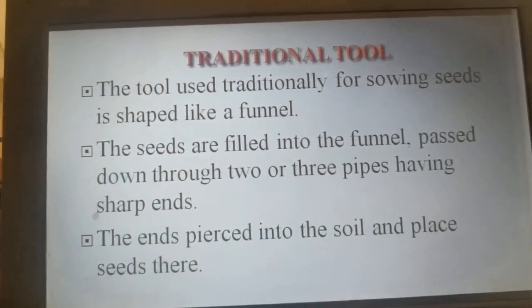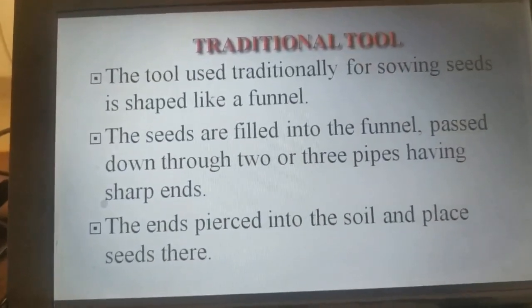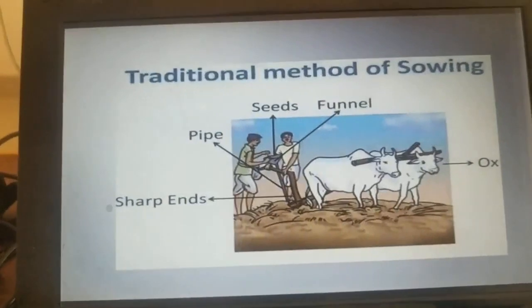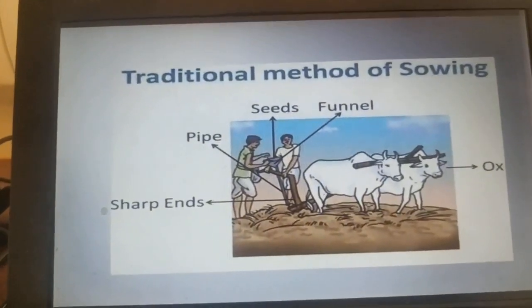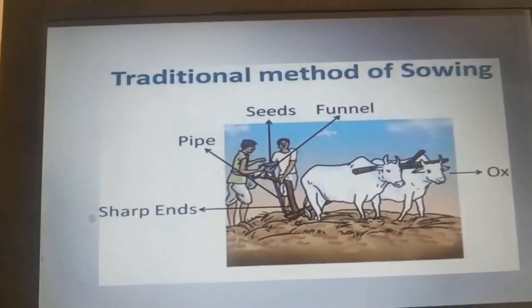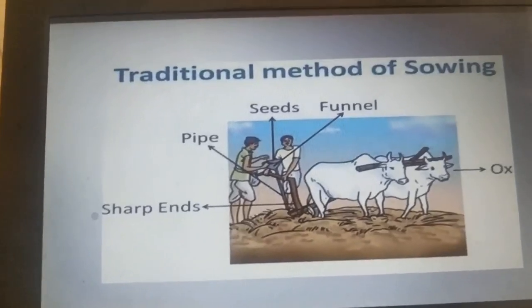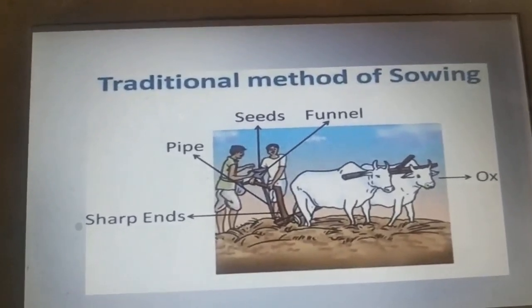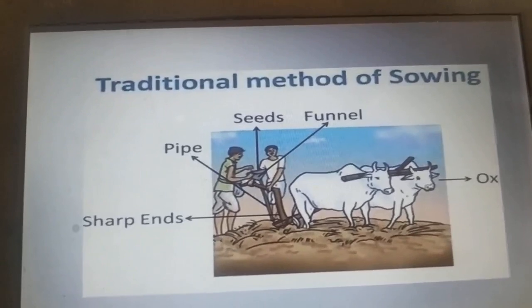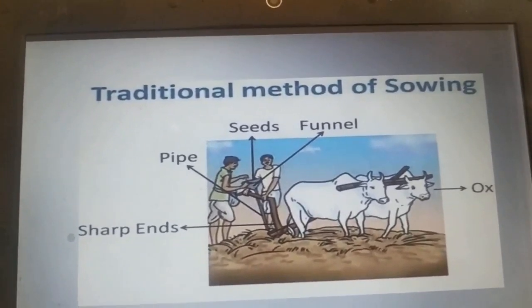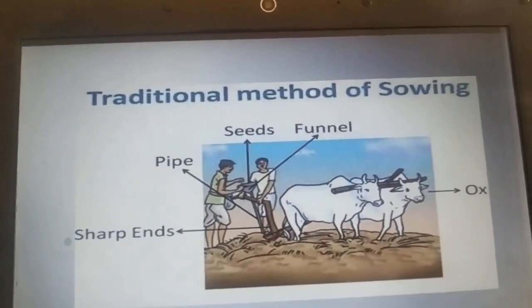Here you can see the picture of the traditional tool, which is drawn with the help of a pair of bullocks. You can see the funnel in the figure, and the funnel is connected to certain pipes.